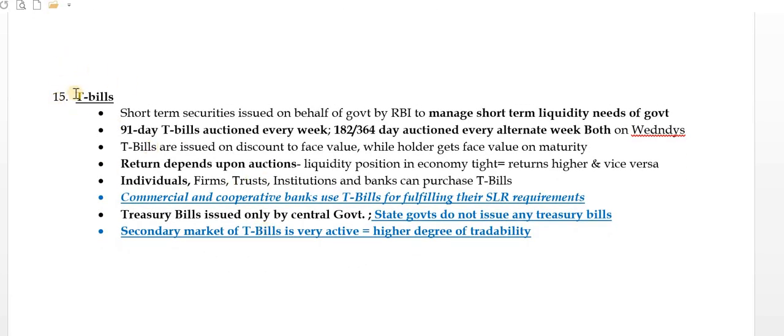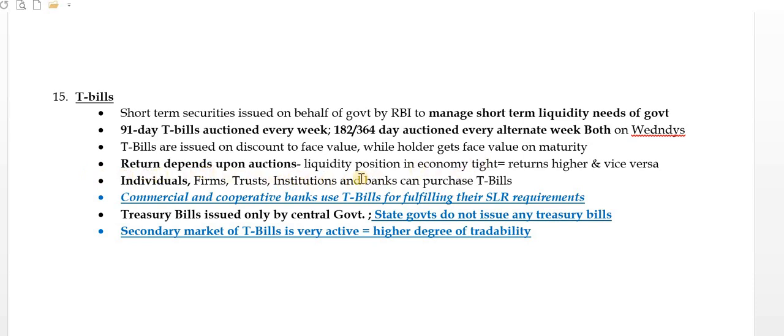Then T-bills. What are T-bills? T-bills is also full formed as treasury bills. Treasury bills are short-term securities issued on behalf of the government by the Reserve Bank of India to manage short-term liquidity needs of the government. There are 91 days, 182 days and 364 days treasury bills, and they are traded every week or alternate week depending upon the days, right? And they are issued at a discount to the face value, so holders get the face value on maturity, and the gap value is the profit of the holder itself.